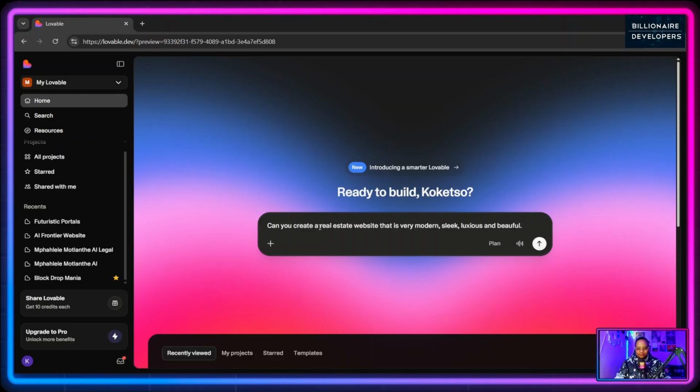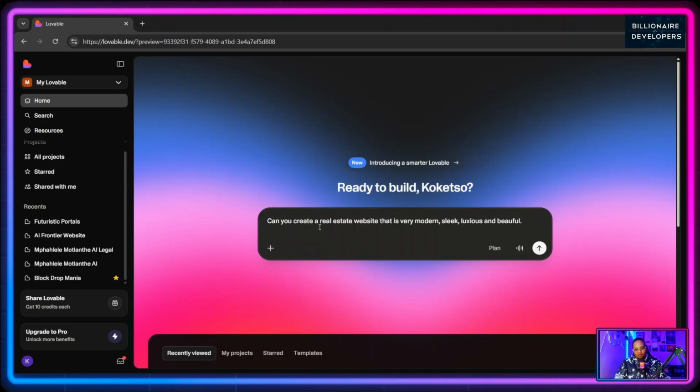All right. So exactly what do I want the look and feel for my website to be? As I mentioned, the more detailed you are and explain what your website is all about, the better your outcome will be.